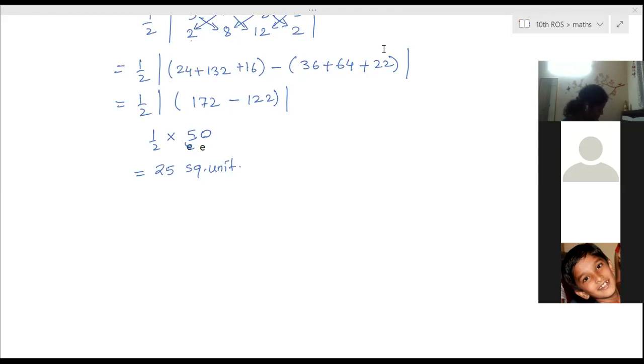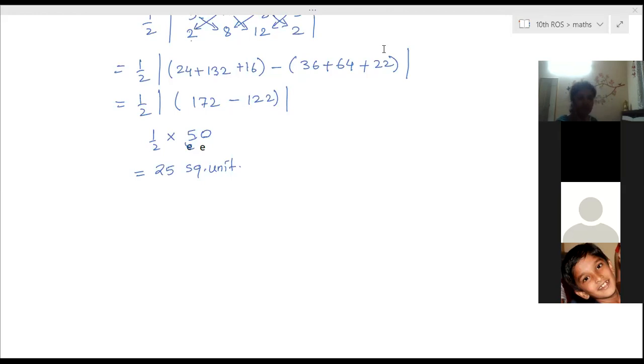Ninth one, ma'am. Ninth one answer? 28 square units. Ma'am, I'm getting 22 for that. That means calculation wrong. Ma'am, I'm getting 21, ma'am. Everyone else 28. Different. Ma'am, 28.